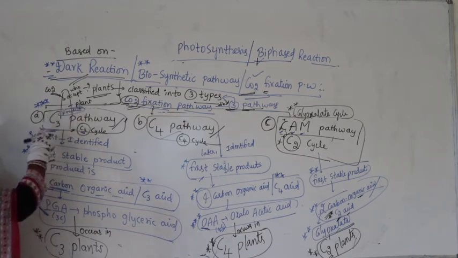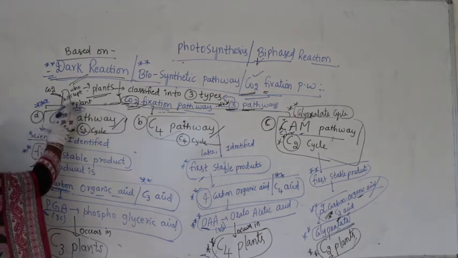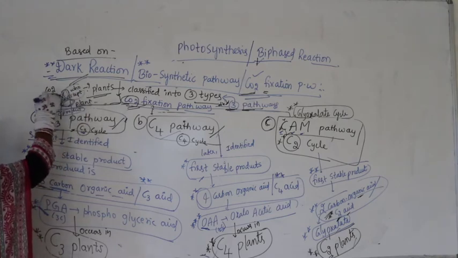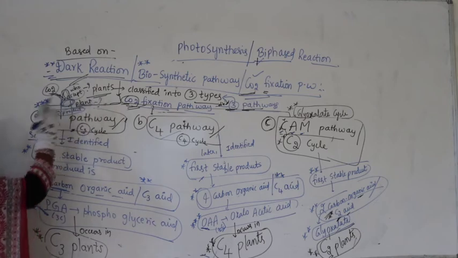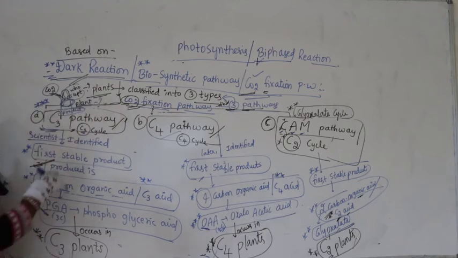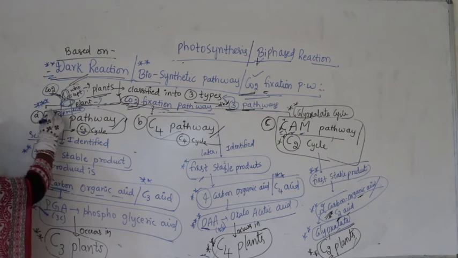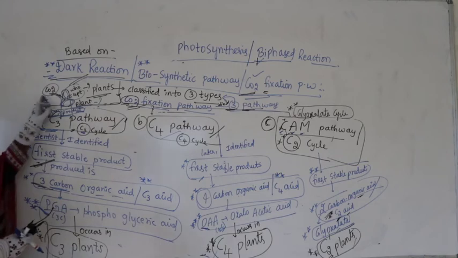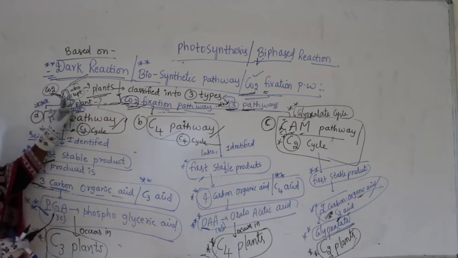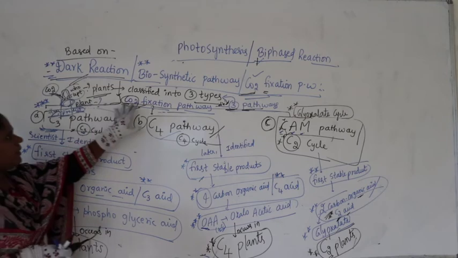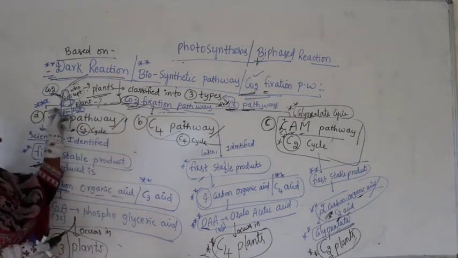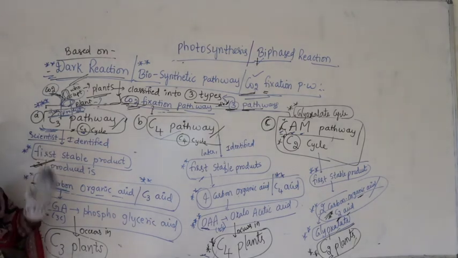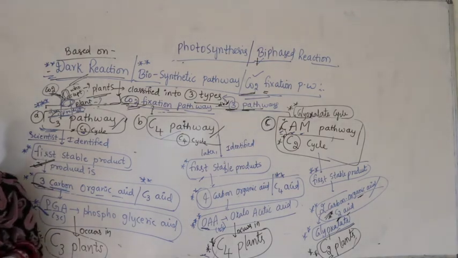The scientists had already discovered that the first product is nothing but PGA or OAA. But who accepts this carbon dioxide in the first step in the dark reaction or in the carbon dioxide fixation pathway became a question mark for the scientists to discover later, because they were studying different pathways. Let us continue our discussion here.